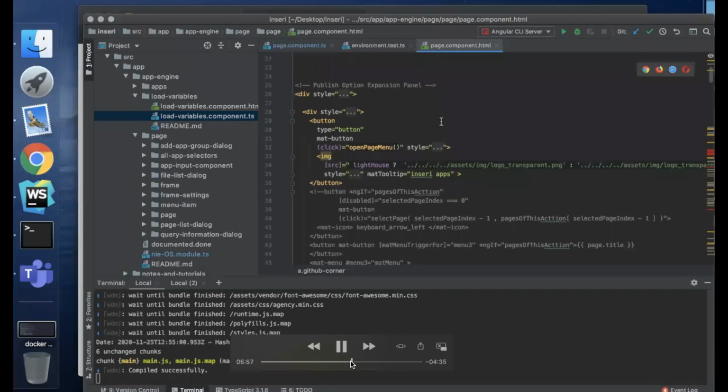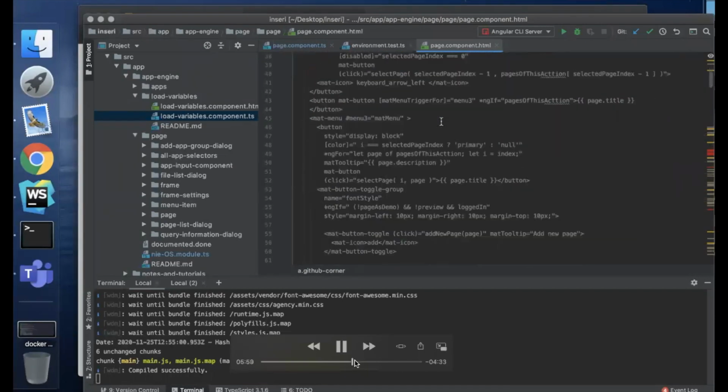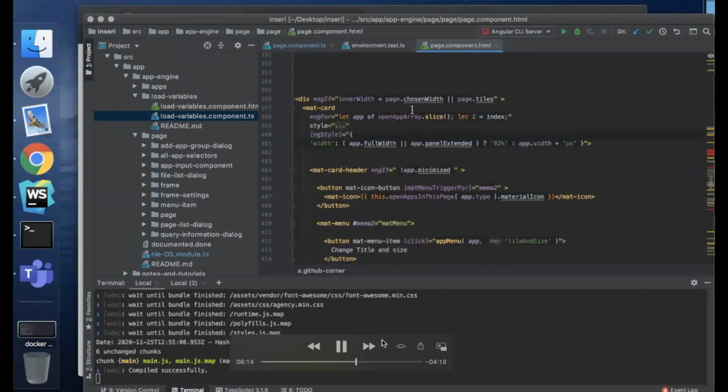And if you go to the page component.html, you see here *ngFor let app of openApps.slice. Slice, just so that if you open a new app, it should be before the other ones. And here it starts where you use this object.